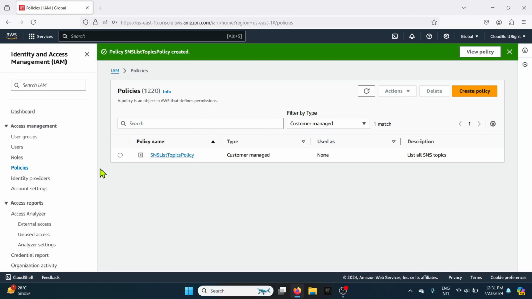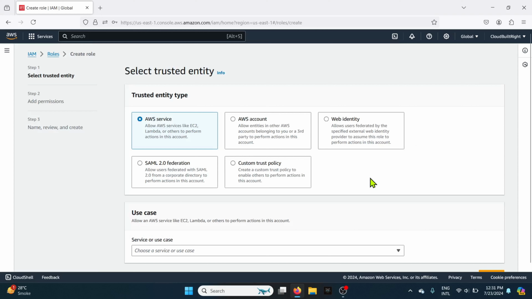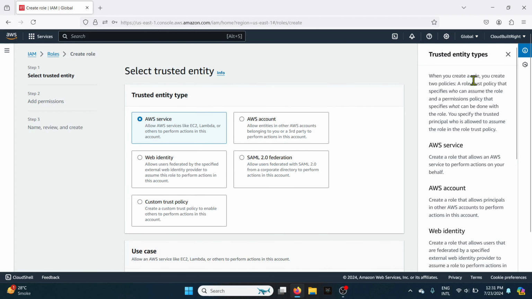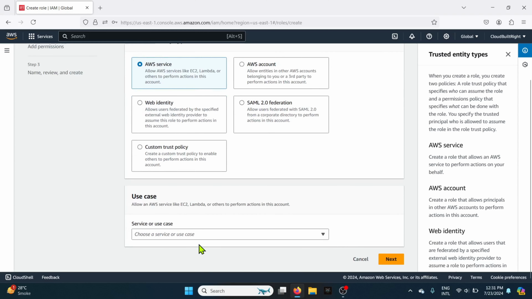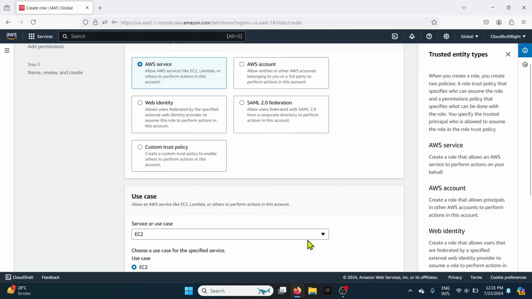Now, from the IAM console, choose Roles and then choose Create Role. Next, we have to select a trusted entity. Trusted entity is nothing but specifying who can assume the role. Since we want the EC2 instance to assume the role in our case, let us select AWS service, that is the first option, and then select EC2 as the service.